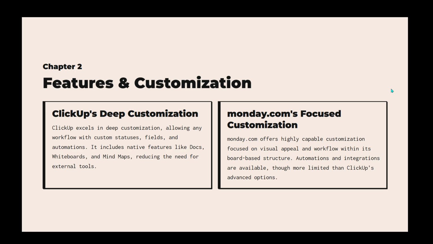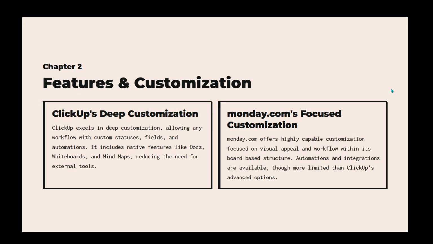In contrast, while Monday.com is also very capable, its customization is more attuned to visual appeal and workflow management within its board-based structure. Even though it does offer automations and integrations, these can be more limited compared to the advanced options ClickUp provides, and essential features like Gantt and calendar views are often locked behind higher-tier plans.